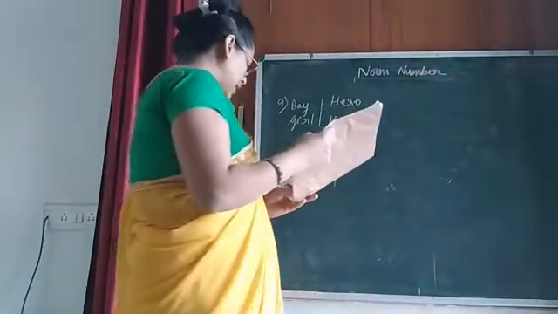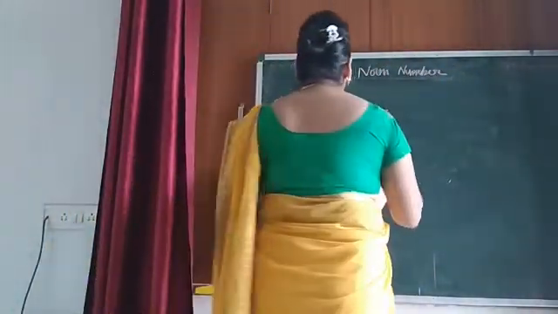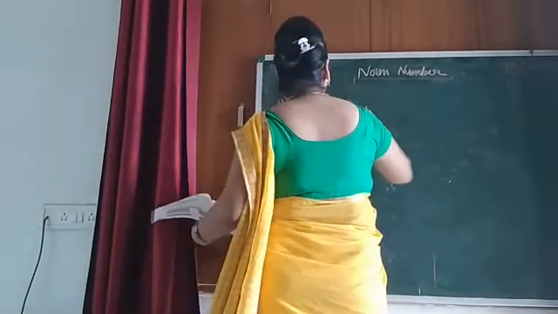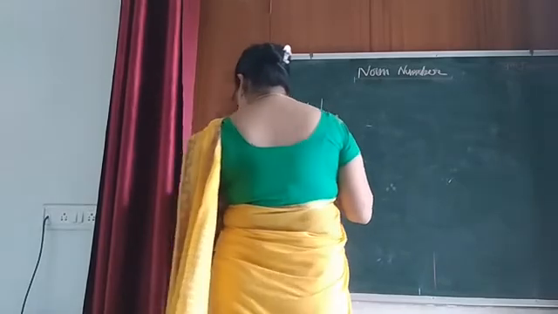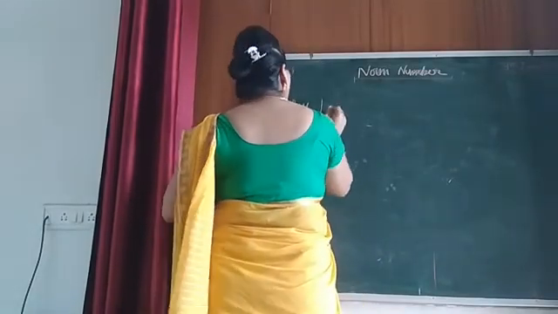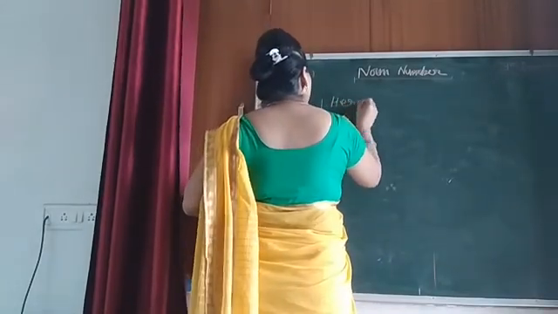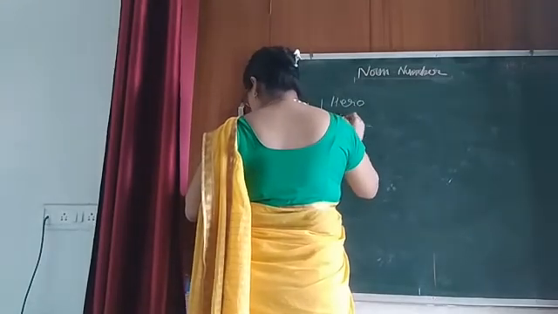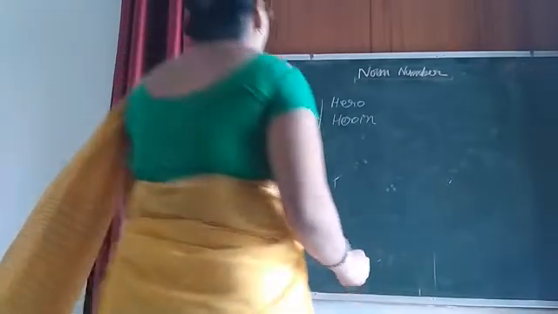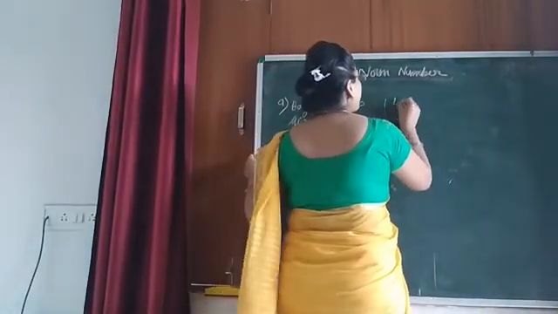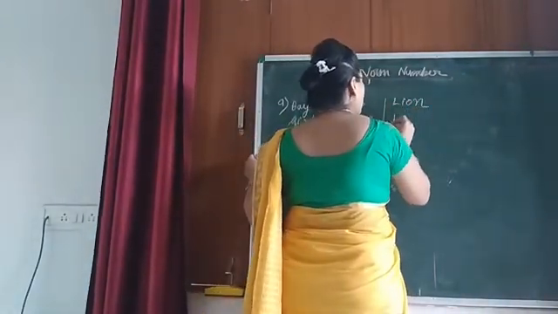So many examples are given here. Like you can take lion, hero, heroine also we can take. Otherwise, the best example we can take is what I wrote here, hero. Okay, let it be hero and what? Heroine. Hero, heroine and lion and lioness. Here is another pair. Lion and lioness.